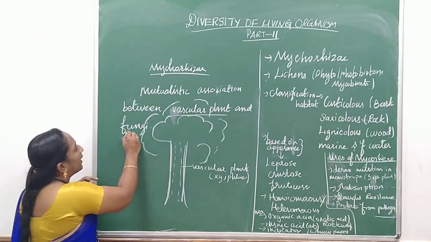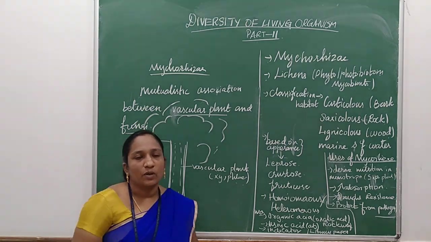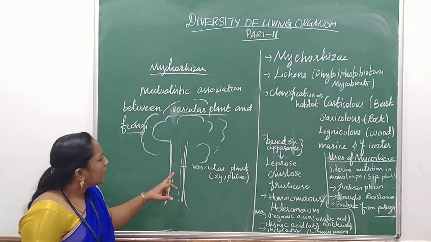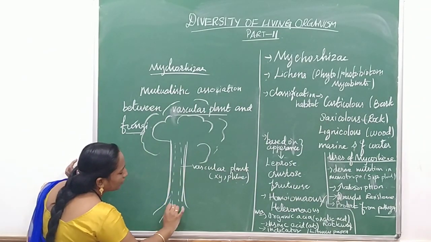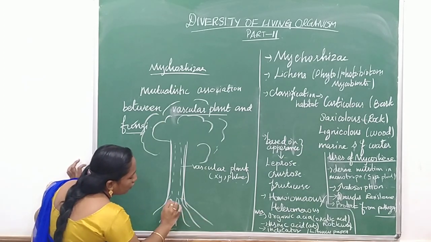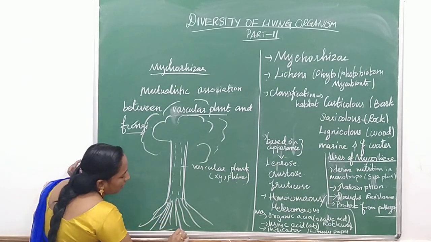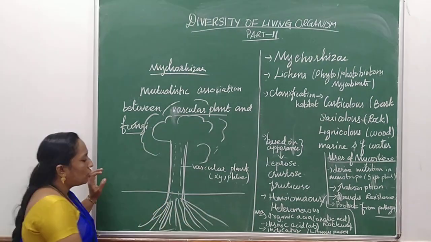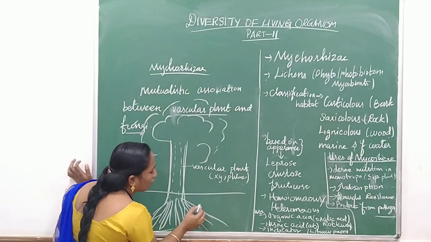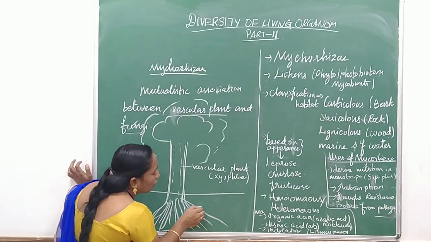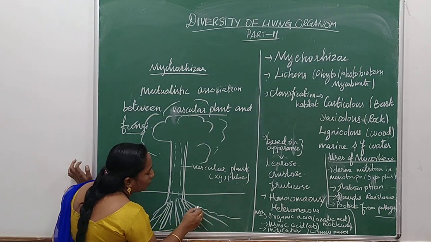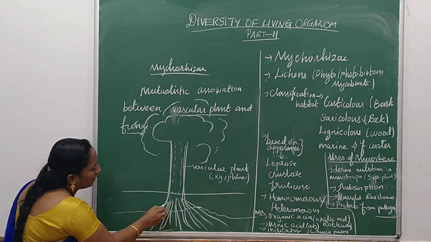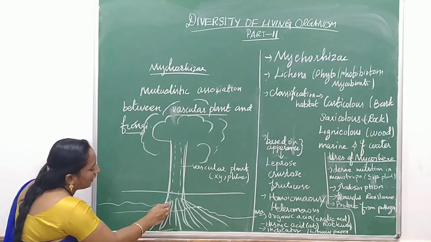So the association with fungi is called what? Mycorrhizae. This mycorrhizae grows in the root, or is associated with the root of the vascular plant. So this is the root. What happens? This fungus starts to grow and forms hyphae along the full length, spreading over a vast area.